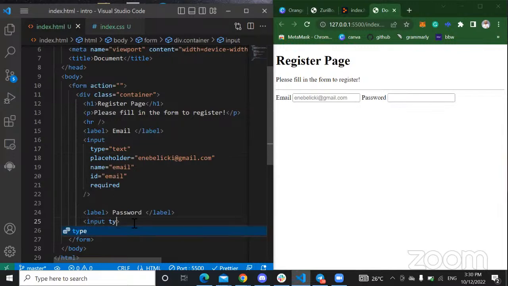I'm going to give it a type of password, right? Because when you give the input a type of text, it's going to show plain. It's not going to hide the password. So the input type password automatically informs your computer that you want this to be hidden, so there should be a level of privacy.